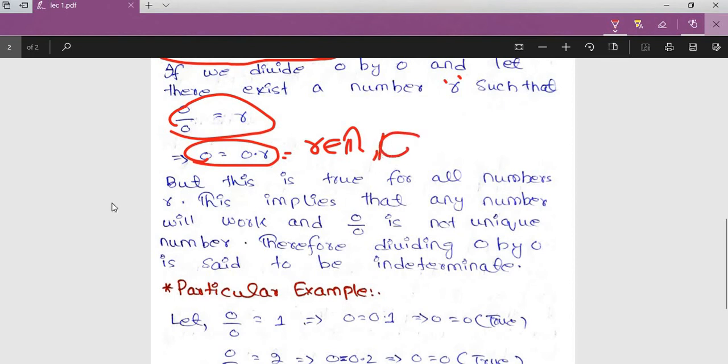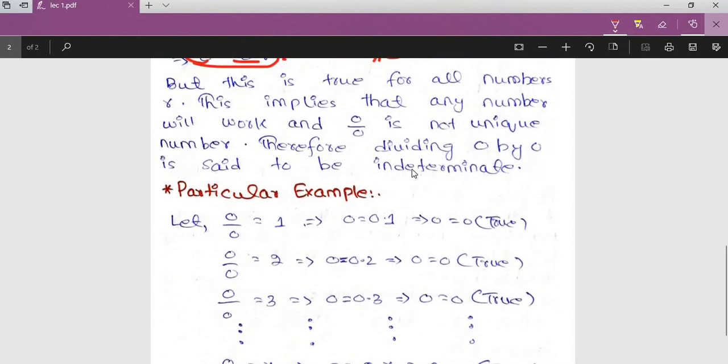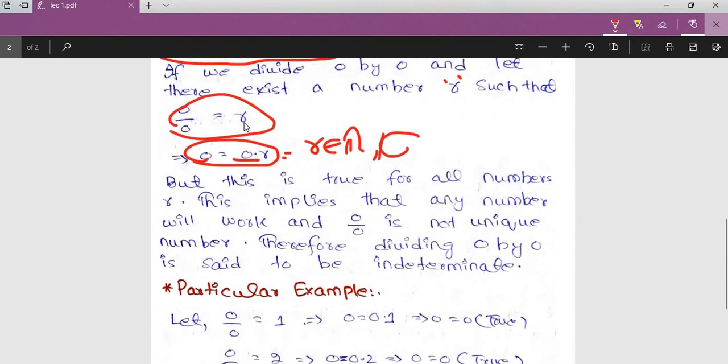You can see that this is true for all the numbers r. This implies that any number will work, and 0 by 0 is not a unique number. If we divide 0 by 0, it is answering r, but this r could be 1, 2, 3, 4, any real number or complex number as well. In this step, if we put r equals 1, this is also true: 1 multiplied by 0 equals 0. That is the reason it is not answering us uniquely, but a fraction should answer us uniquely.